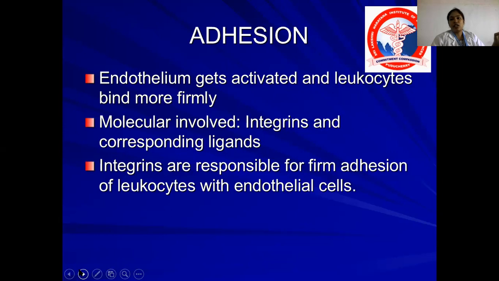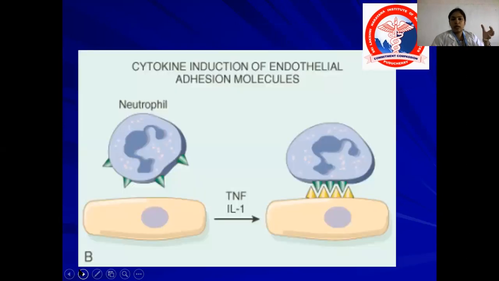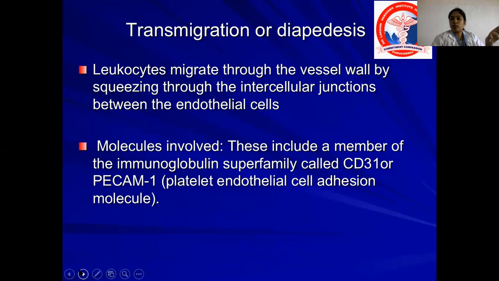The next is adhesion. What is adhesion? I am telling again about all these things which I talked about in the beginning of my class. Adhesion is nothing but the endothelium getting activated and leukocytes binding more firmly. Adhesion is nothing but firm adhesion. Rolling is just weak adhesion, a transient adhesion. Clear? The molecules involved are integrins and the corresponding ligands. So integrins are responsible for firm adhesion of leukocytes to the endothelial cells. Okay? So you have to mark this up.